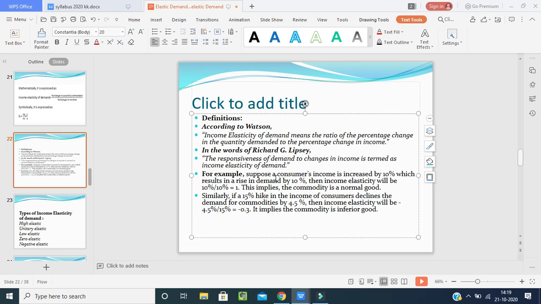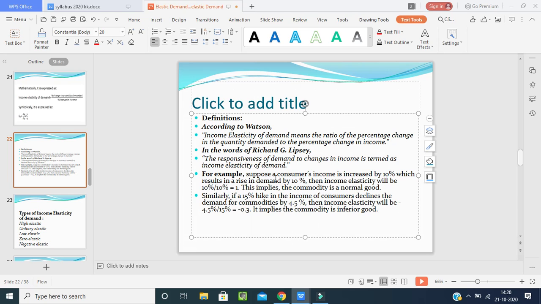Say for example, suppose a customer's income is increased by 10%, which results in a rise in demand by 10%. Then income elasticity will be 10% by 10% equal to 1. This implies the commodity is a normal good. Whatever the consumer goods, if a consumer's income has increased by 10%, the demand will rise by the same proportion in the market.